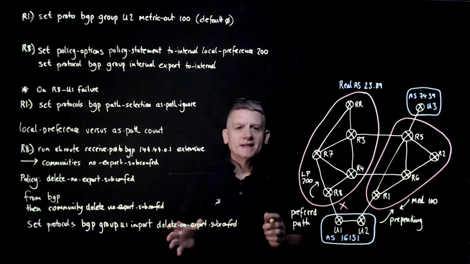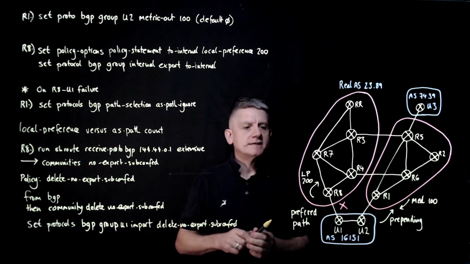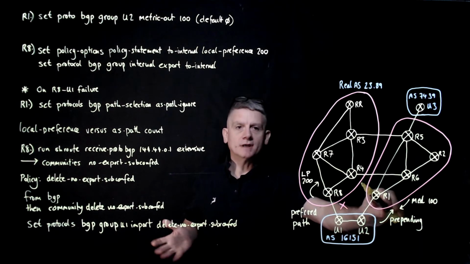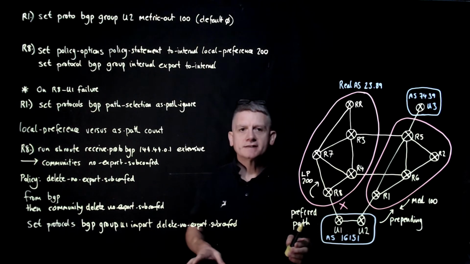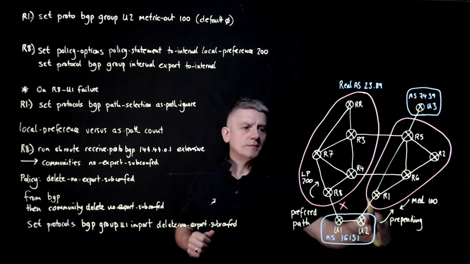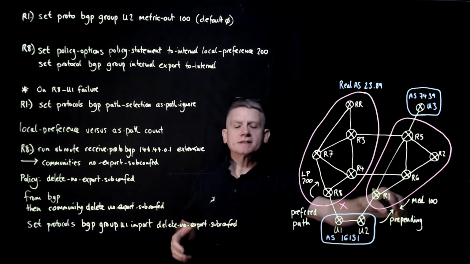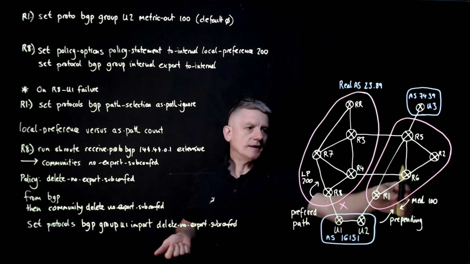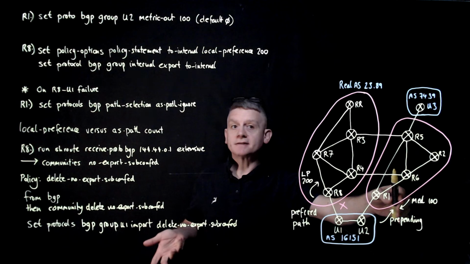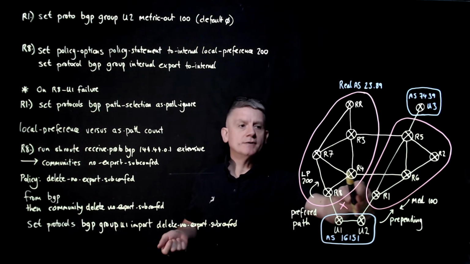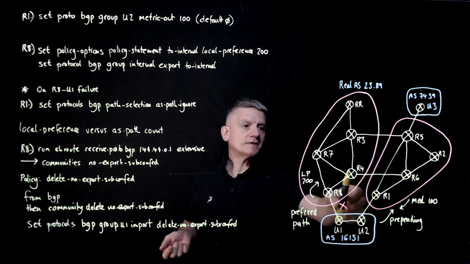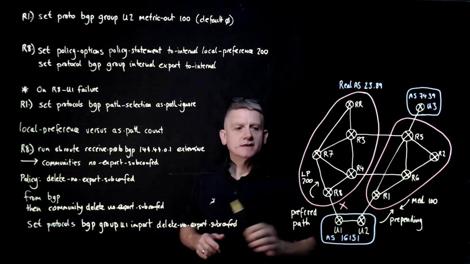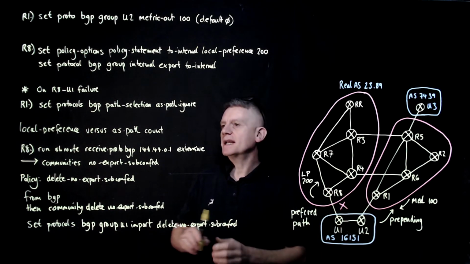So this all looks complete, however it isn't. In testing, we discover that actually router 8 isn't being preferred, router 1 is still being preferred. This really does seem a bit surprising. So we go into router 1 and we have a look for the routes and we don't see them there. Are they being received from router 6? And router 6 doesn't have them either. So we go to router 4. Does router 4 have the routes? Yes, it does, but router 4 is not copying them to router 6.